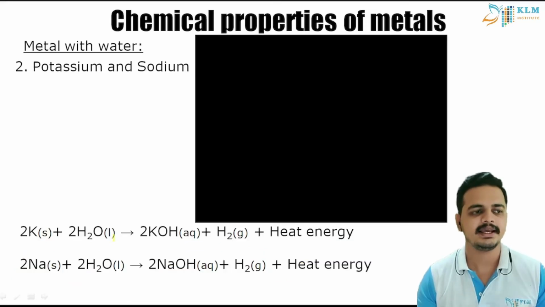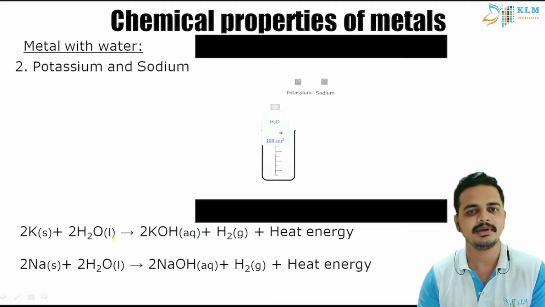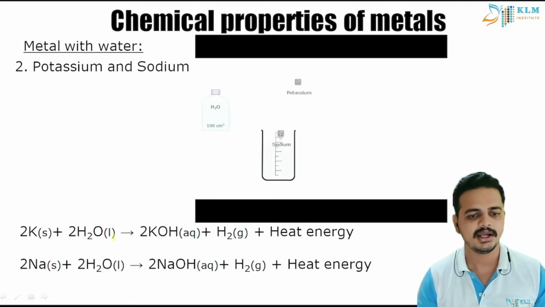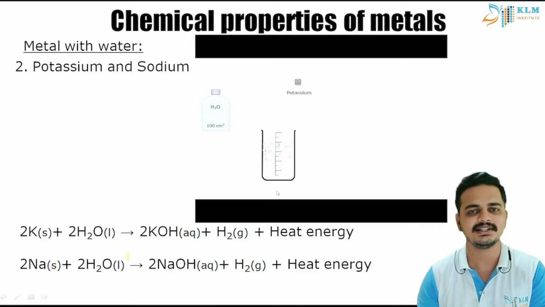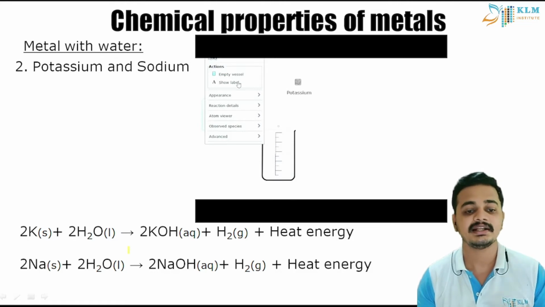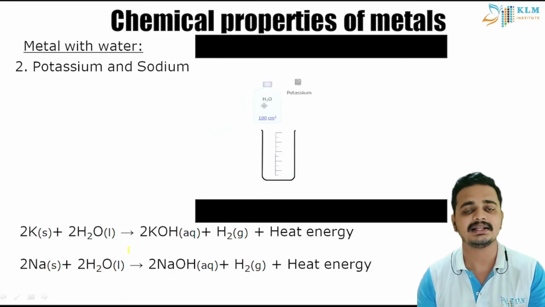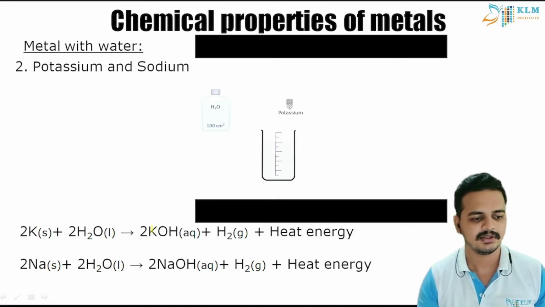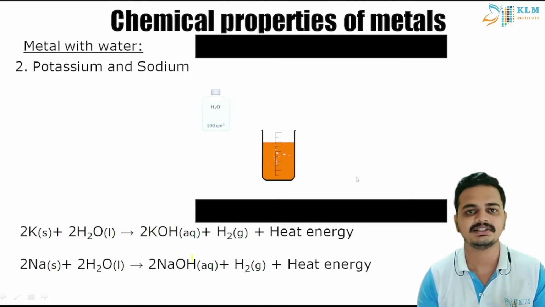And next, we will add potassium and sodium because they behave a bit differently. Again, we are taking water and we are adding sodium to it. You can see here, it reacts vigorously with water. It also gives out hydrogen gas, but it directly converts to an alkali. So these are the alkalis, students. KOH and NaOH, these are the alkalis.